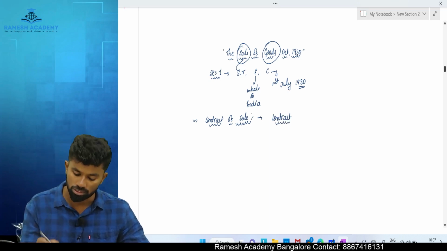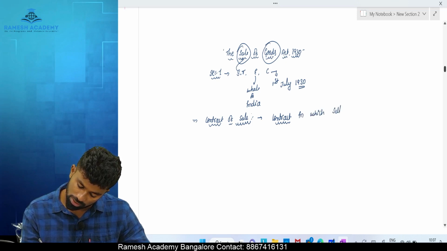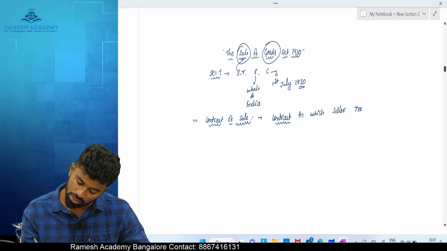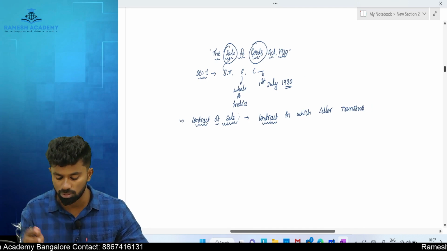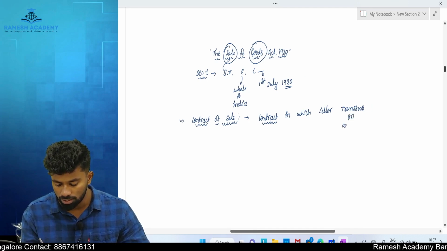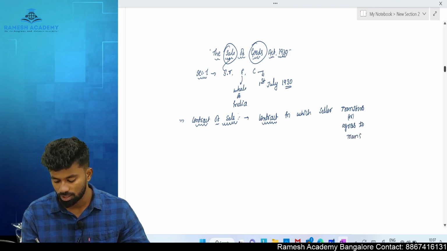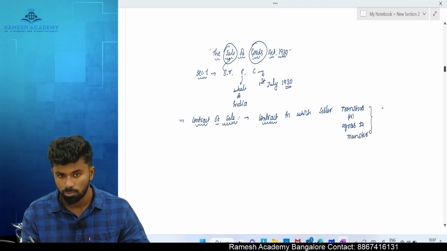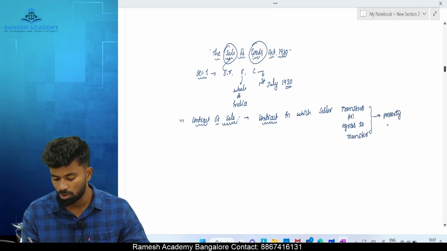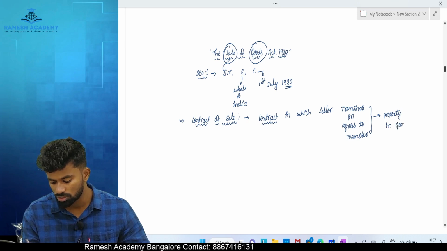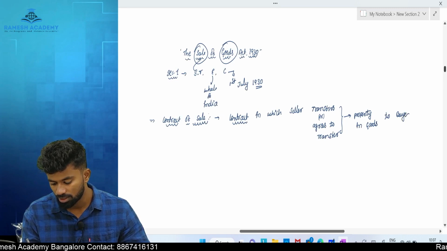So it is a contract in which the seller either transfers, most important, transfers means he will transfer it immediately, or agrees to transfer property in the goods. To whom? To a buyer.